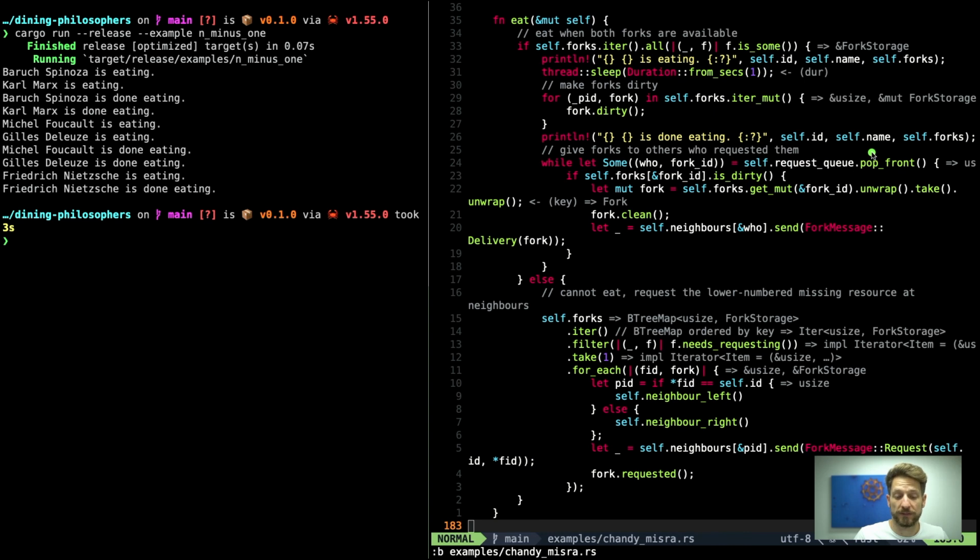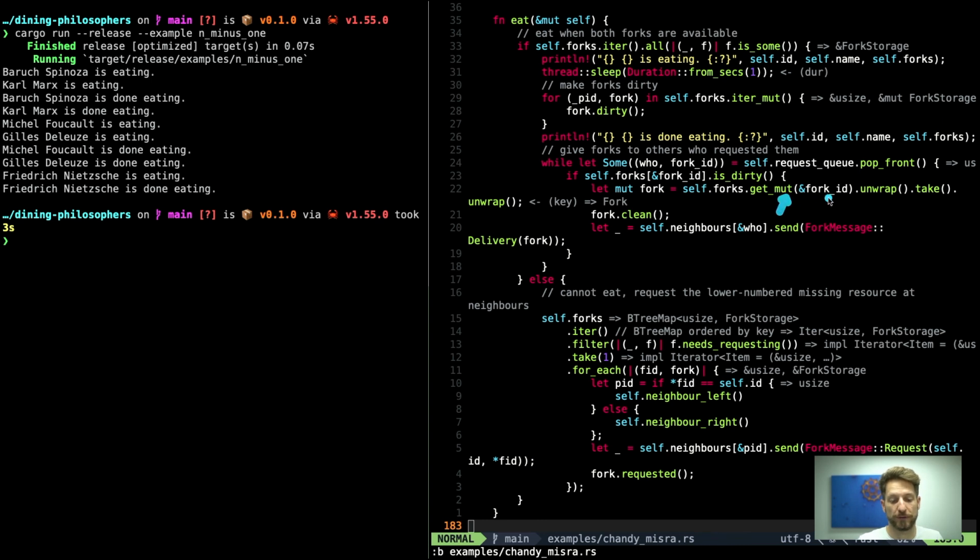So we get the first message by pop front. This makes sense because if we push back the new messages to the double-ended queue, the first one will be at index 0 and the successive ones are coming later, so we are popping from the top. We get the first request queue's information out of there. This tells us who wanted which fork ID. Then we check again, it's a double check, if the requested fork ID is dirty. If it is, we can actually hand it out.